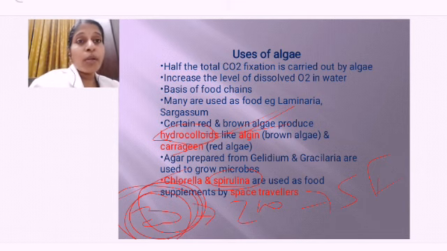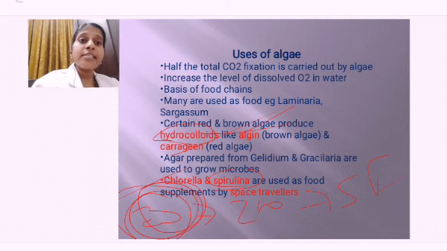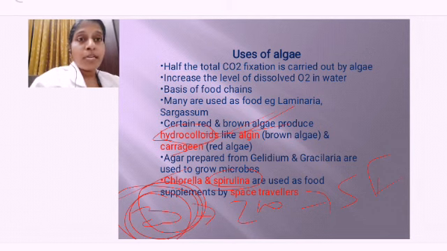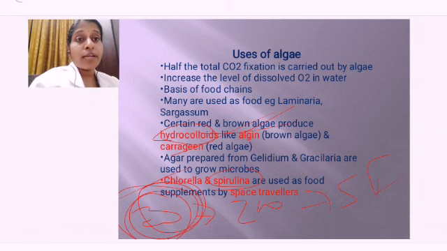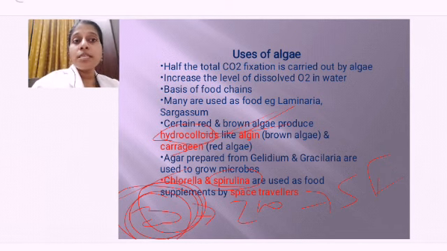cholesterol, meaning they are lowering the cholesterol level, so it is used in making medicines. And this keratin is used in case of some intestinal problems, as well as for cough and bronchitis, for treating that. So in making medicines we are using these algae.